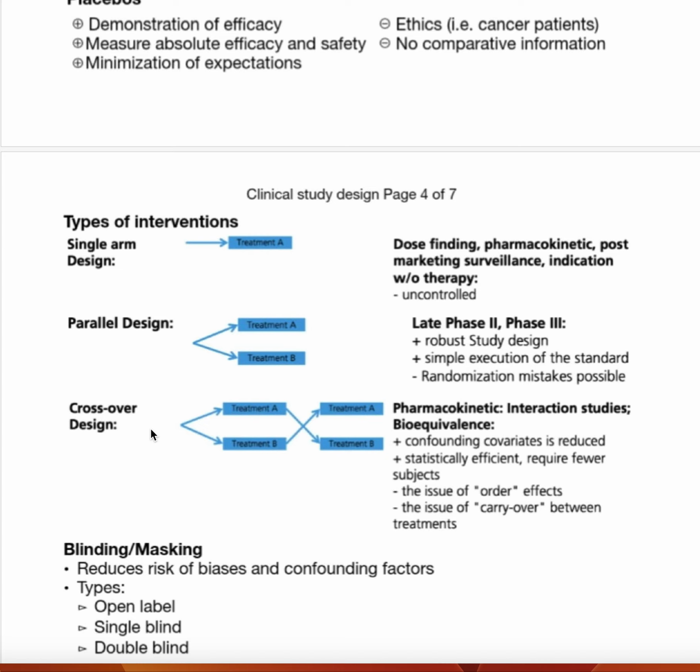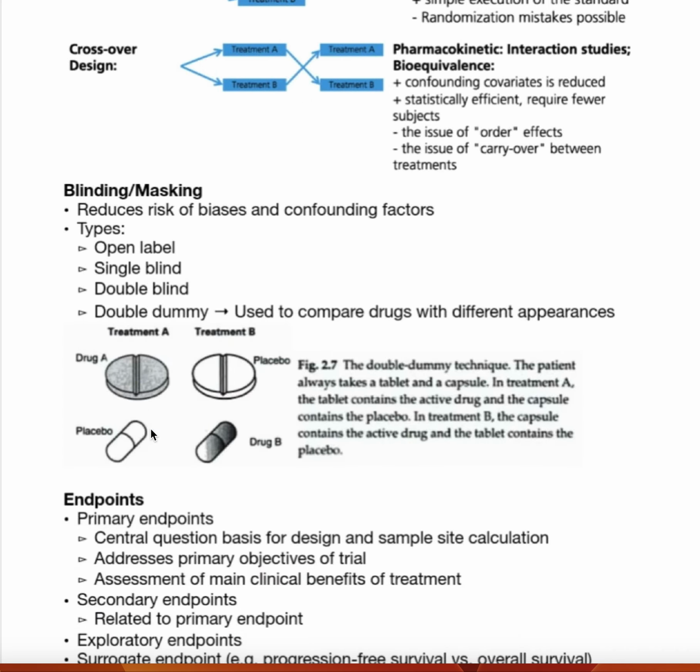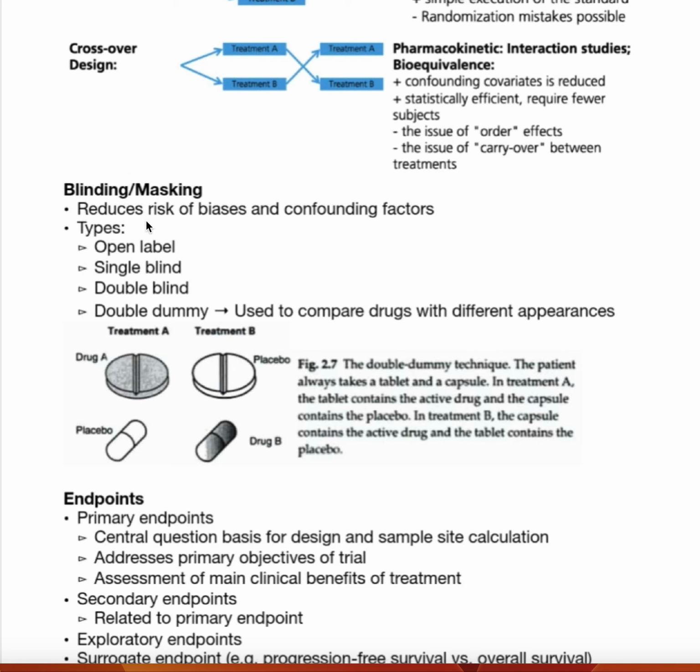It's a robust study design, but randomization errors may occur. Crossover design, we have group A and group B, each receives a treatment, and then we cross over, changing the treatment. Because of that, there is the issue of order and the issue of carryover, and again we study bioequivalence and pharmacokinetics. Okay, then we go to something called blinding, or we can say masking.